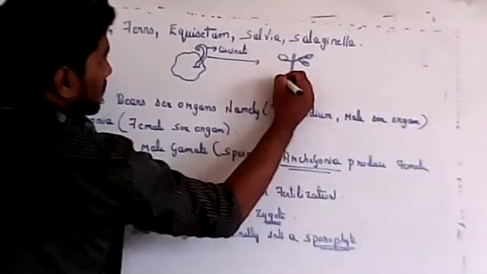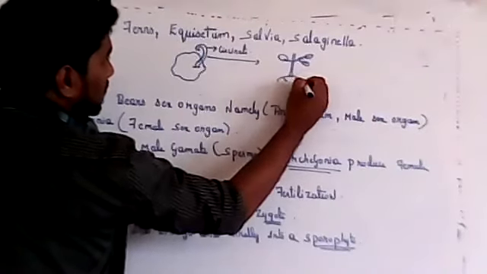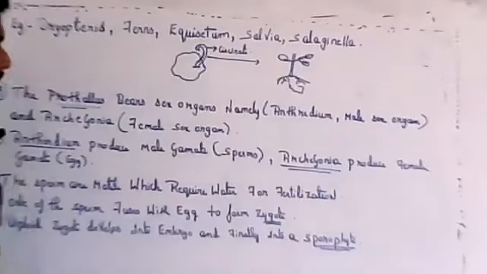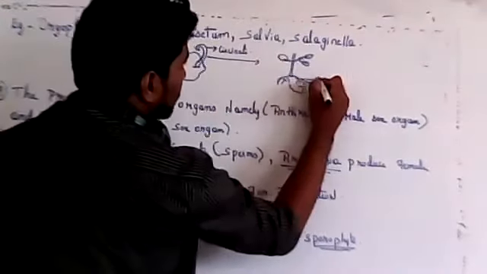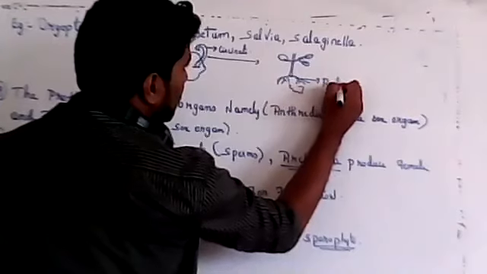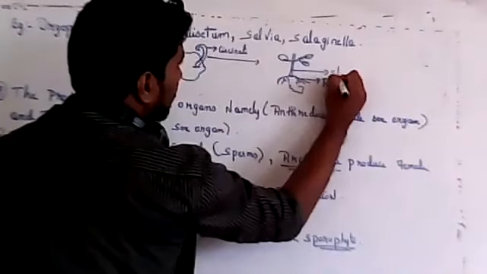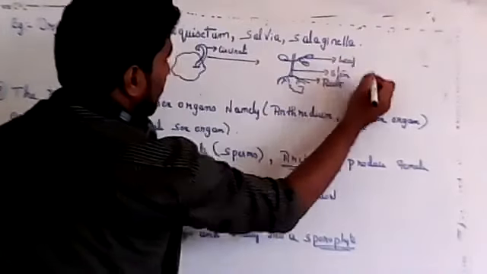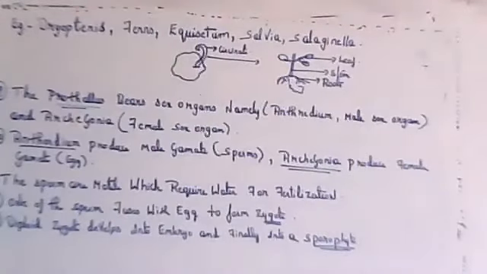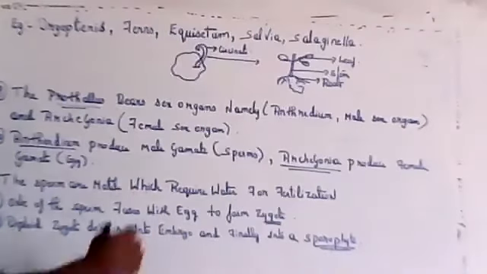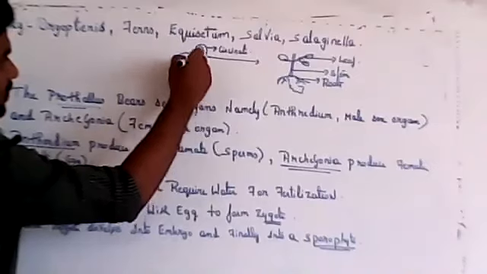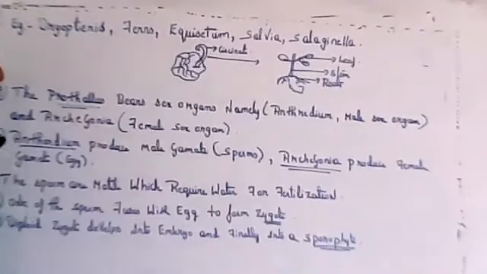During this time the prothallus will die. Finally only roots, stem and leaf, these three structures, will remain. So the gametophyte will degrade in pteridophytes.